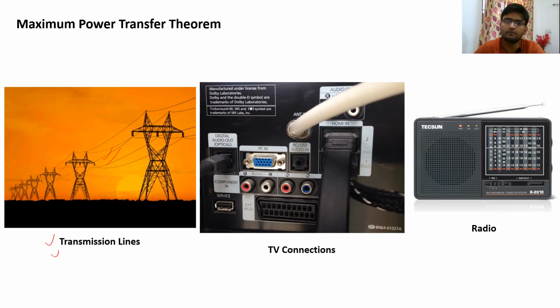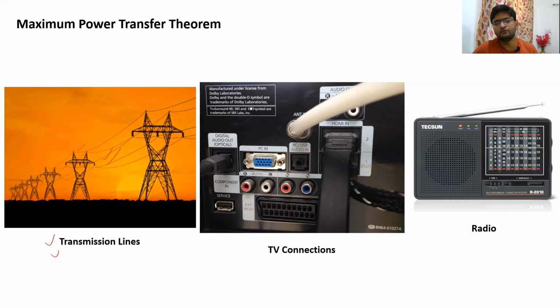So there will be a term called impedance matching, which will be coming in this particular topic when we discuss it in detail. So if the impedance of these transmission lines is not matched with the impedance of the electricity power generating station, then the maximum power will not be transferred and the efficiency will be less. So the first application of this theorem directly comes here.